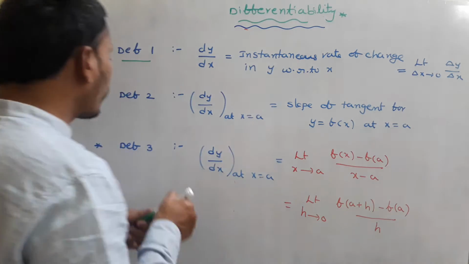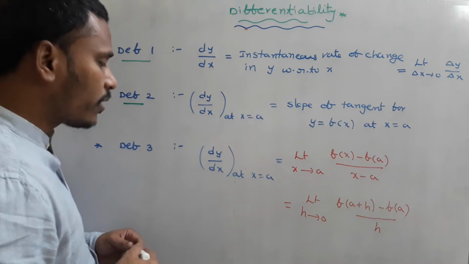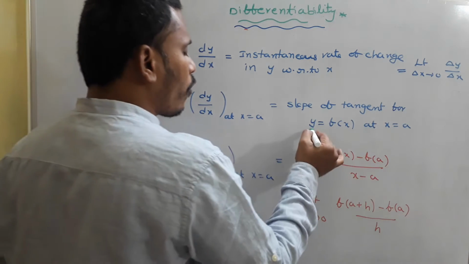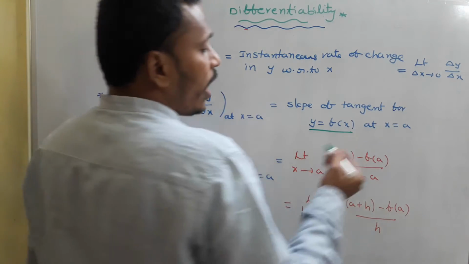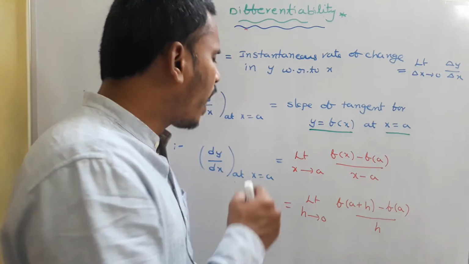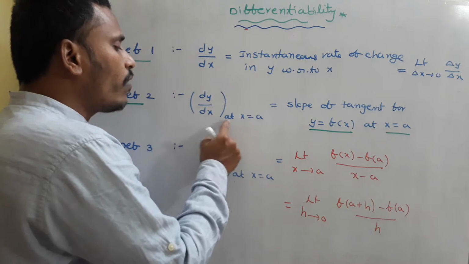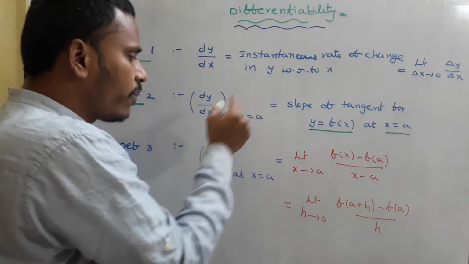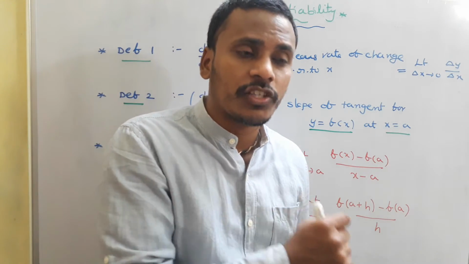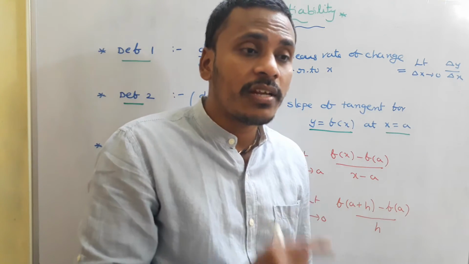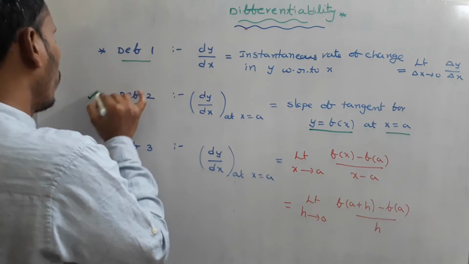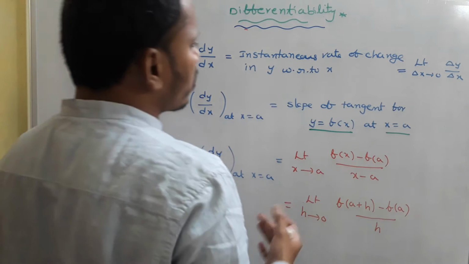Coming to definition 2, y is equal to f of x is a function, and for this function at a point x equals a, if there is a chance of sketching a tangent, the slope of the tangent is nothing but dy by dx at x equals a. What is this definition 2? For a curve, at each and every point there is a chance of sketching a tangent. The slope of the tangent at a point is nothing but dy by dx at that point, and this is definition 2. Okay, I mentioned all these things in the last class, right?